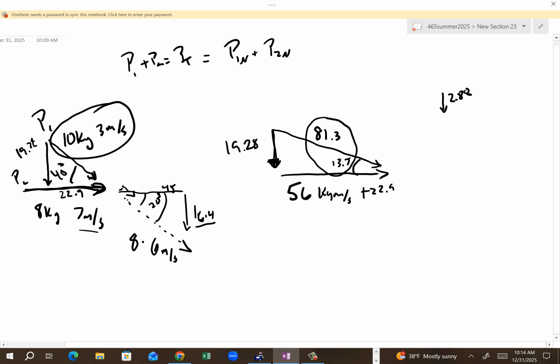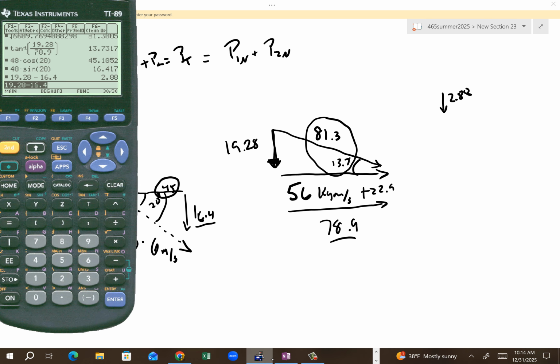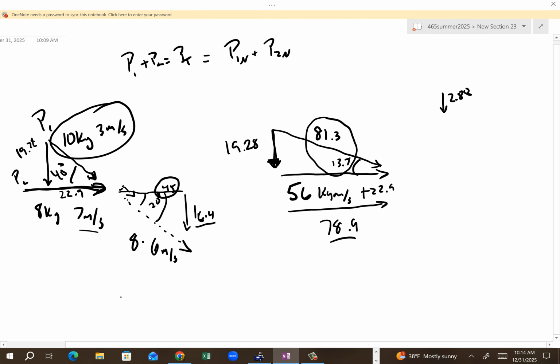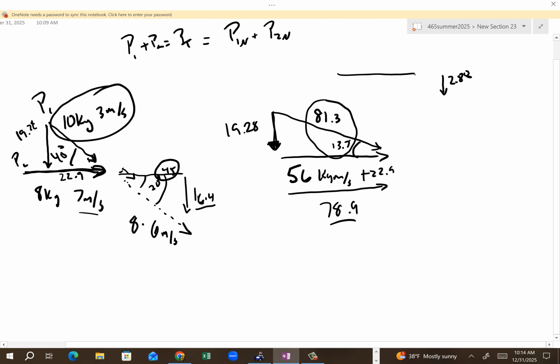Are you with me? And notice also that we had 78.9 this direction. Yes? Right? Well, cool. We've already got 45 of that. So the rest of that must be with the other fella. Right? And so if you do that, 78.9 minus 45 is 33.9.